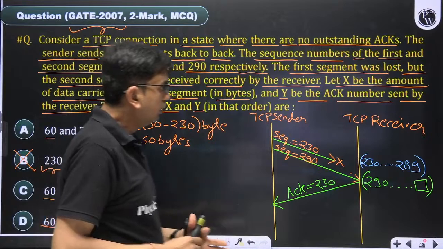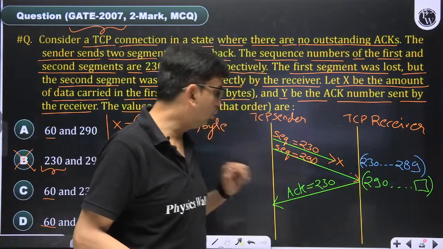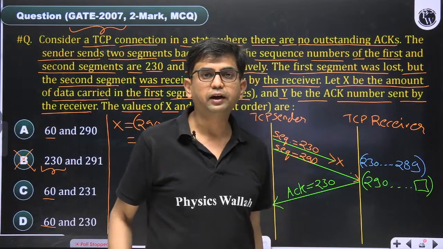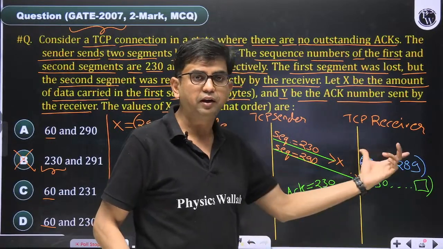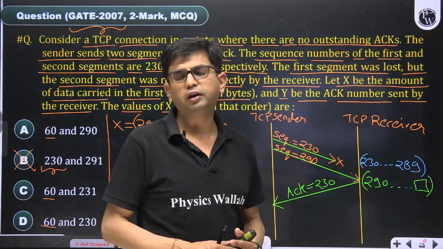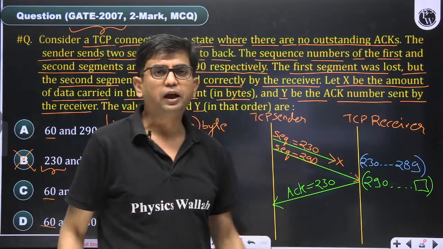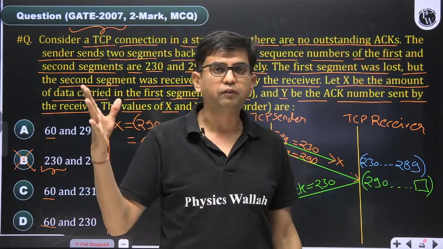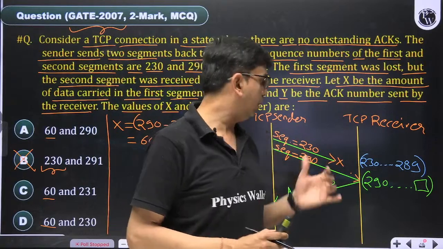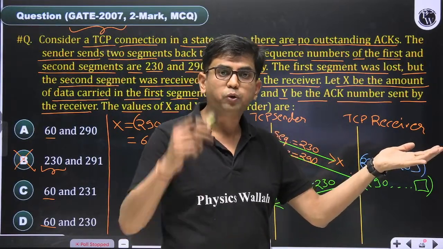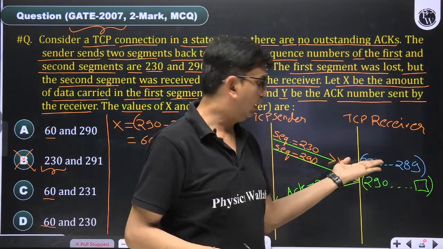If the receiver is sending 290, it means this segment is received. So in TCP, acknowledgement is always cumulative. So if the segment 230 to 289 has arrived, the acknowledgement number should be 290, but the segment has not arrived.